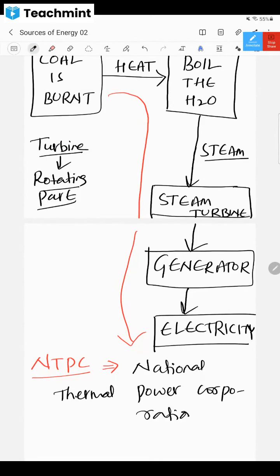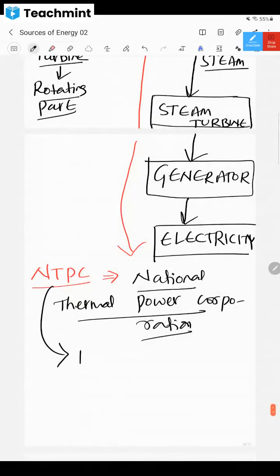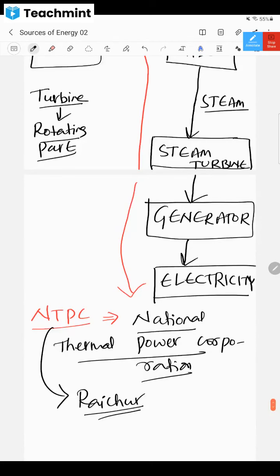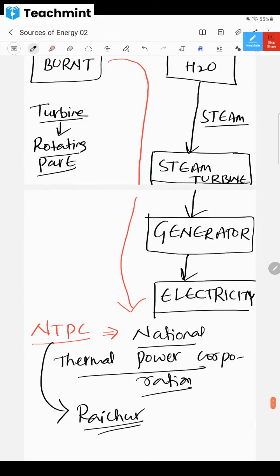They burn a lot of coal to produce electricity. We have one NTPC in Raichur, in Karnataka. In other parts of India also NTPCs are set up, but in Raichur we have this. They do this process every day. Understood, dear children? Yes, sir.